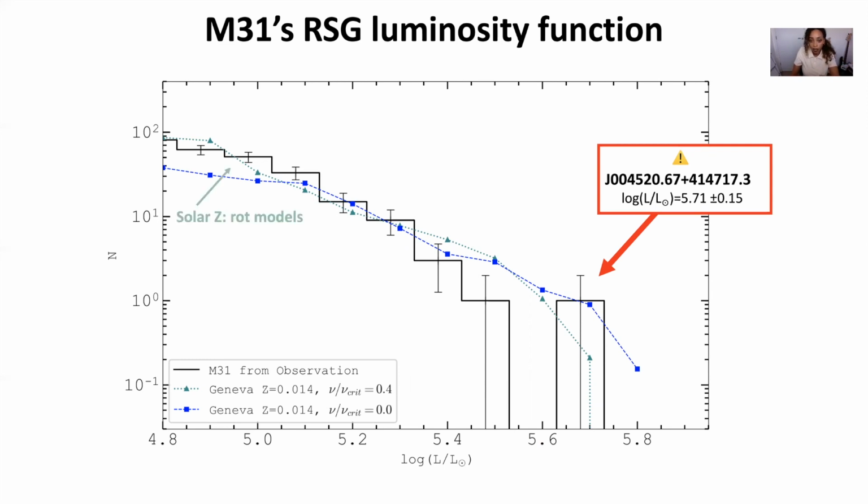But here we've got overplotted the Geneva evolutionary model predictions from population synthesis. And at first glance, they don't look too bad, maybe over-predicting a few more brighter stars compared to our observed distribution. However, we are dealing with low number statistics, which I'll touch on a little bit later. But what we can note so far is that our HD limit doesn't appear to be lower than the LMC and SMC, which is already in tension with a prediction of a metallicity dependent limit.